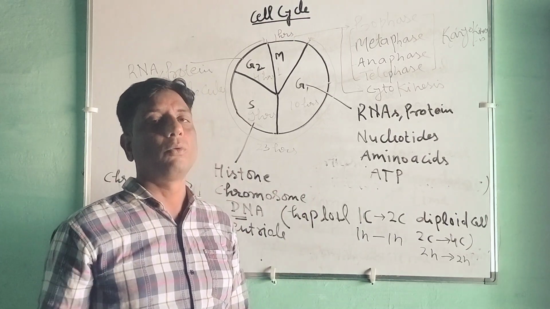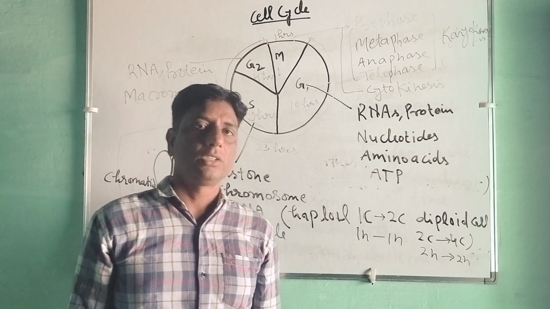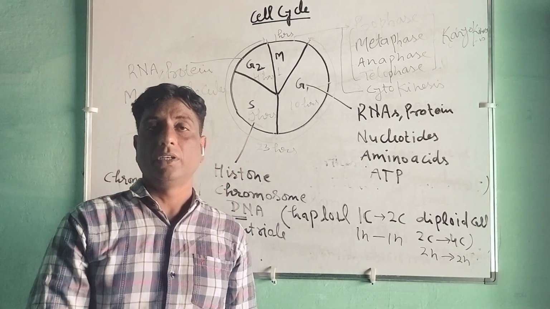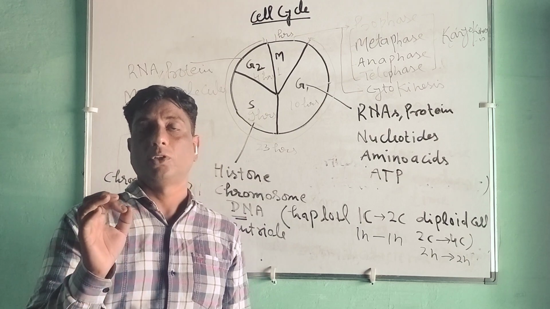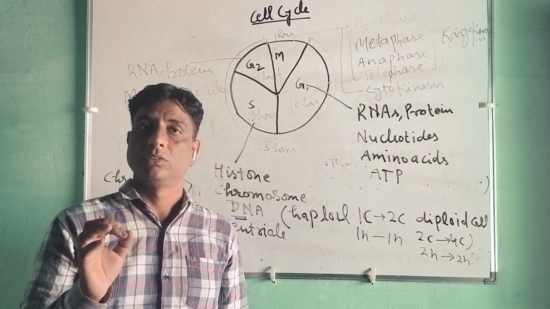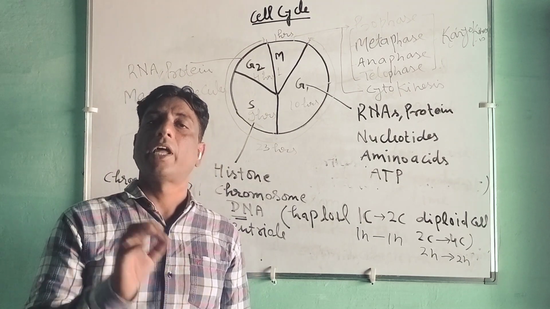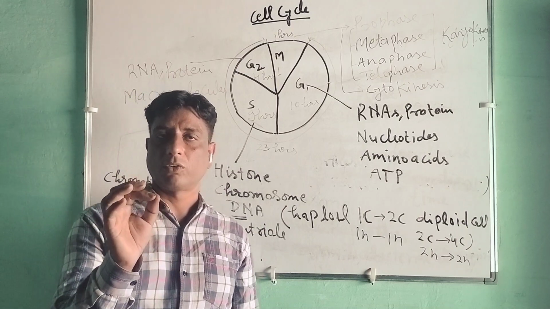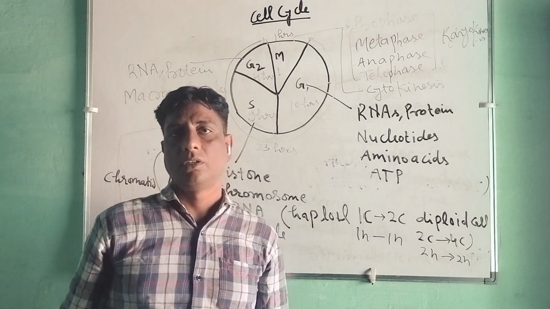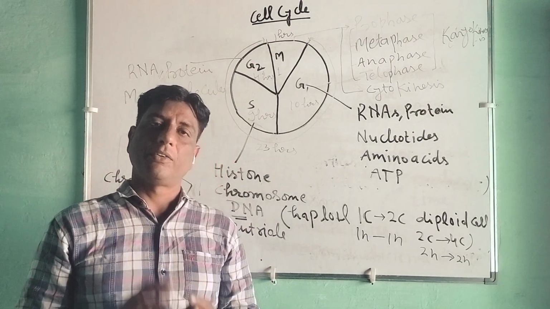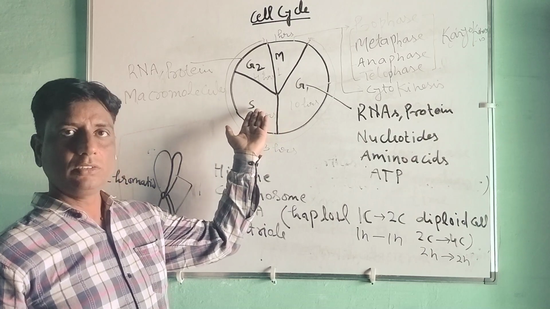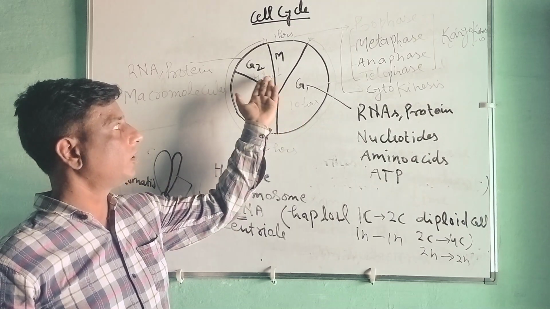I want to ask you one question that is most important. What will happen in the case of autonomous organelles like mitochondria and chloroplast? When will they divide, meaning the duplication, here, here, or here?